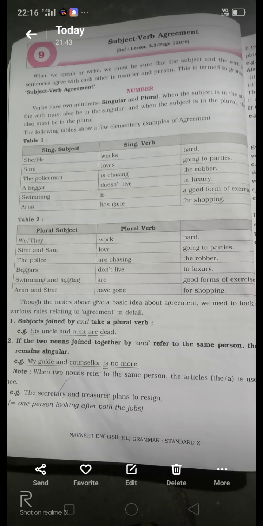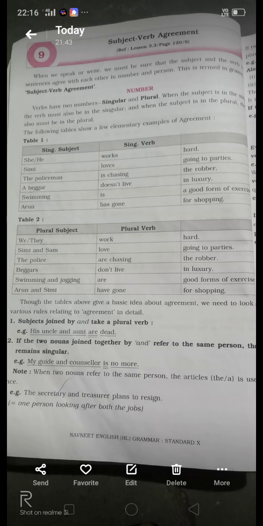Today we are going to learn subject verb agreement. Already we learned about the subject and how to write subject verb agreement in the last standard, but now we are going to revise this chapter. When we speak or write, we must be sure that the subject and the verb in the sentence agree with each other in number and person. Whatever the number or person of the subject, it should agree with the verb.